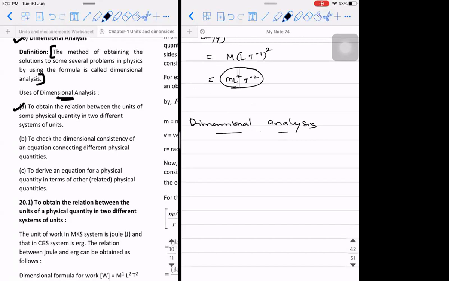For example, if I ask you what is the unit of length in SI system, you're going to say meter. If I ask what is the unit of length in CGS system, you're going to say centimeter. Now, how will you relate both? 1 meter is 10 power 2 centimeter. 1 meter is 100 centimeters.